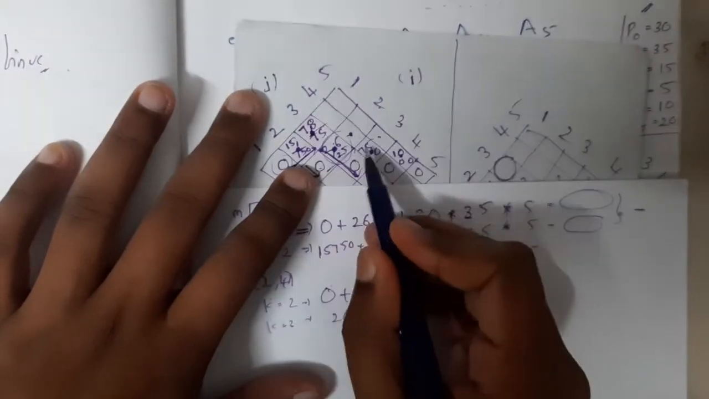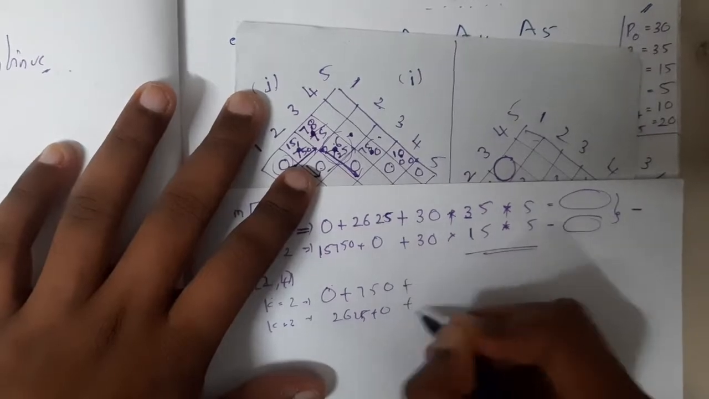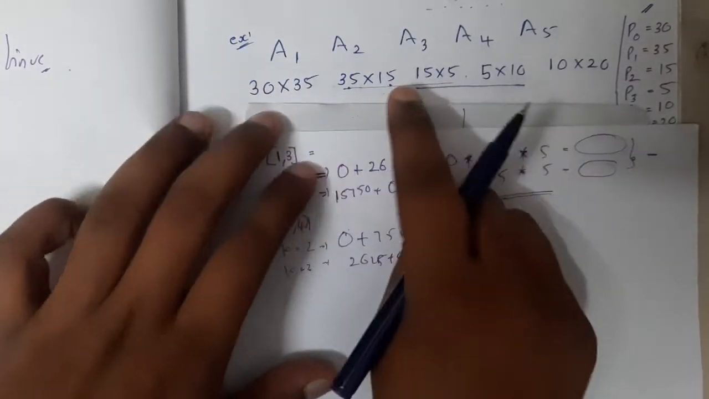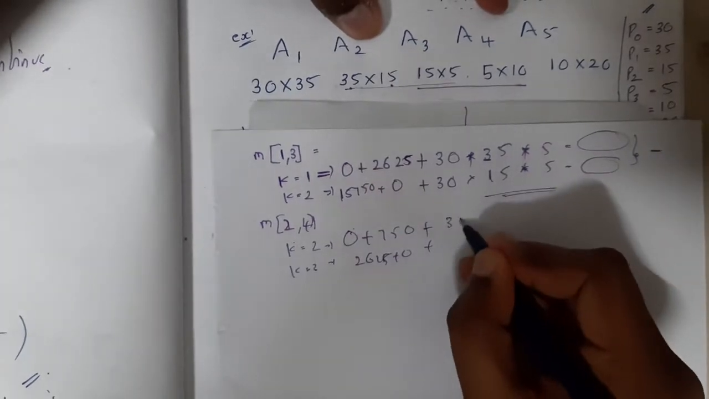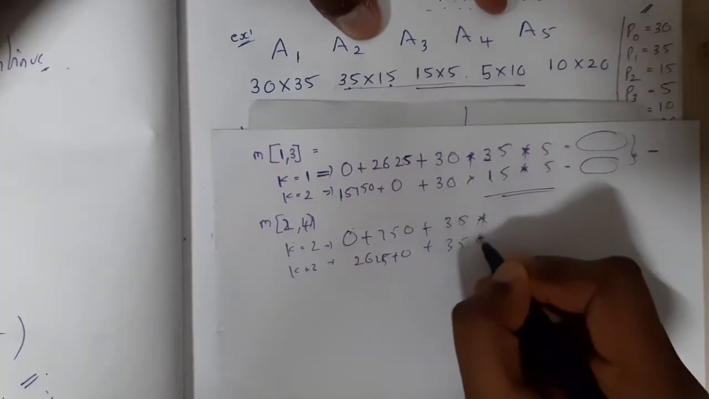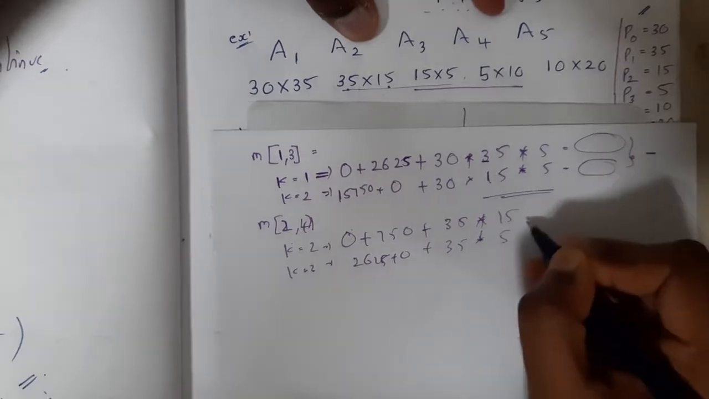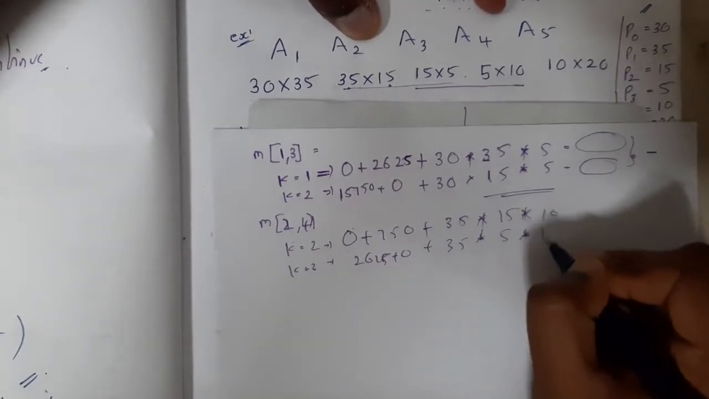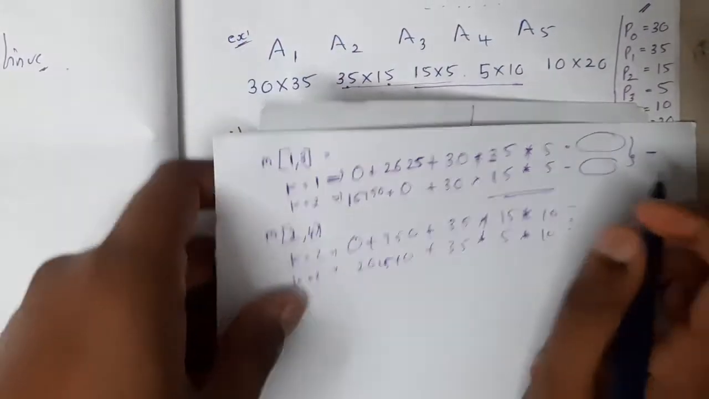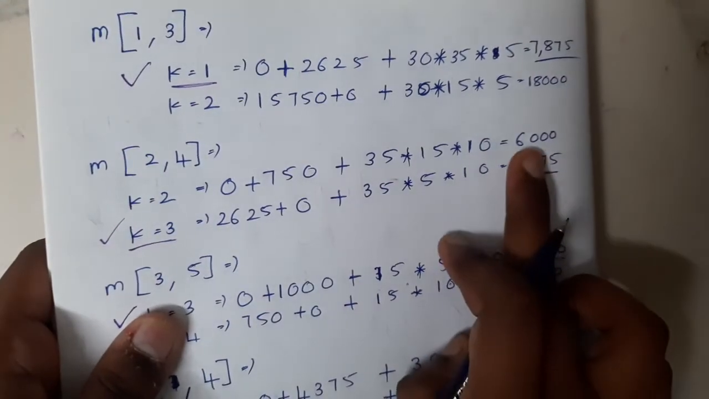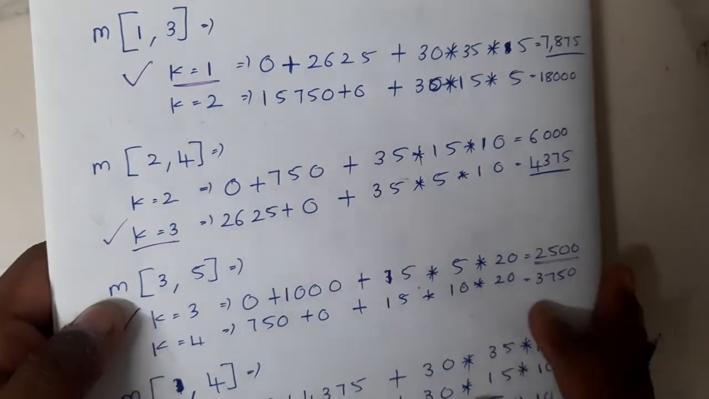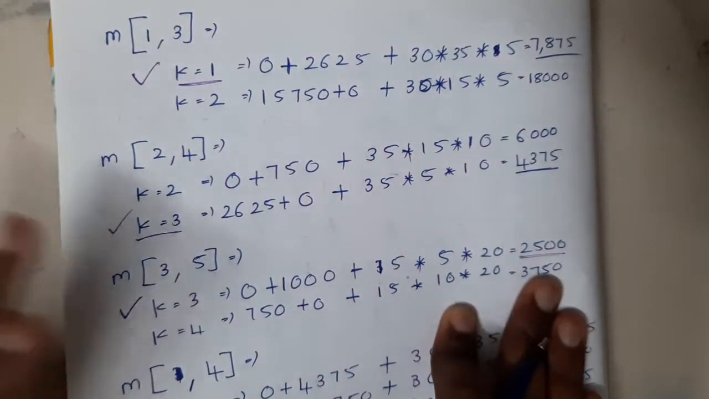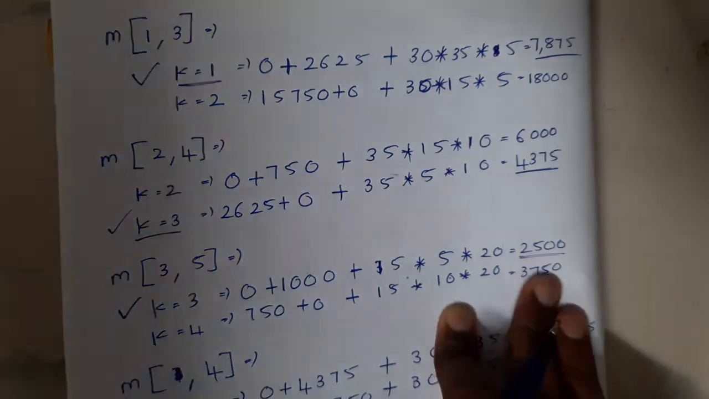I'm just writing this plus this. Now again we are checking for 2 to 4. Write the first value here for both, then write the second value here and the third value here, and the last value multiply for both. That is the logic, guys, simple logic. If you solve, you will get 4,375 and 6000. So k equal to 3 is the minimum. I think keeping this paper will be really good.